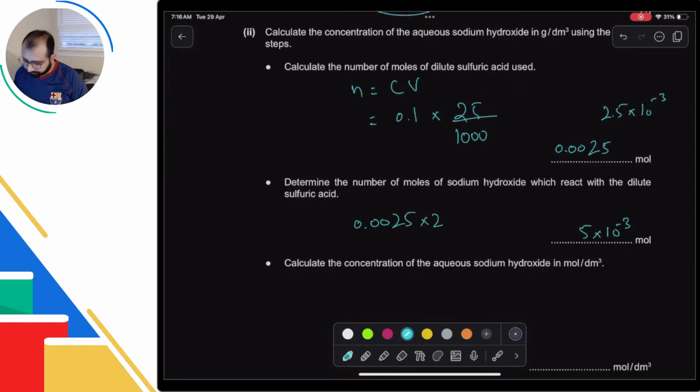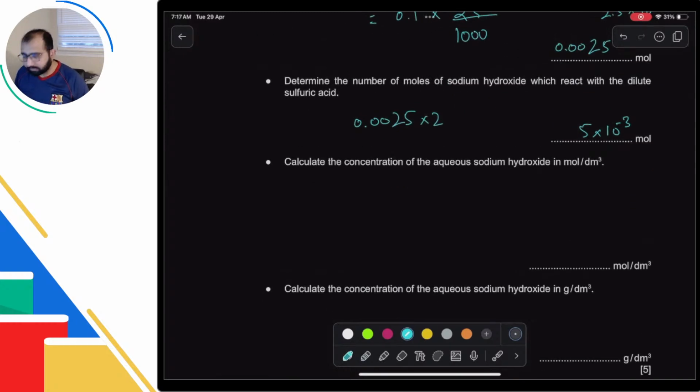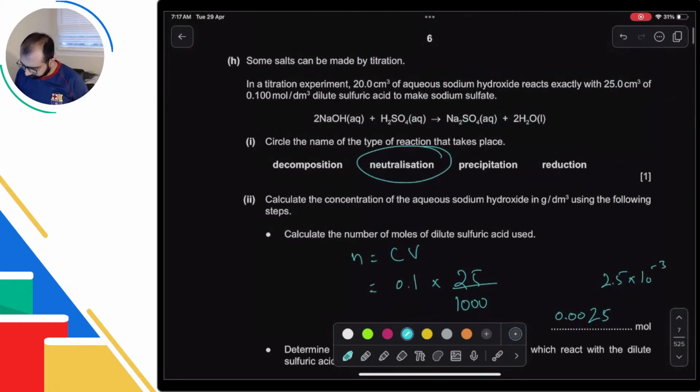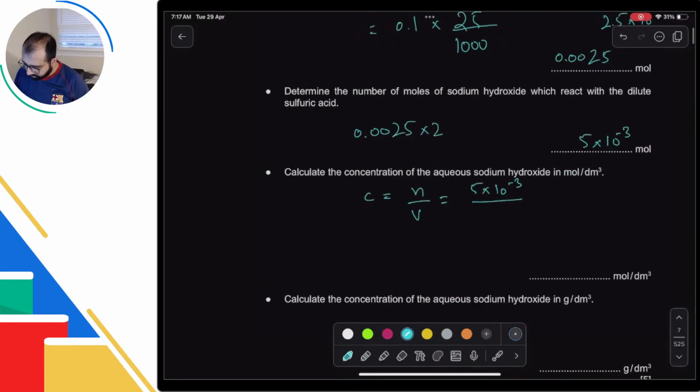Yeah, 0.005. Okay, calculate the concentration of this. So concentration again is number of moles over volume. Number of moles that we need is 5 into 10 to the negative 3. Volume that we have is how much is it? 20 cm cube. So 20 into 10 to the negative 3. Again, what I did was 20 divided by 1000. Yeah, 20 into 10 to the negative 3.